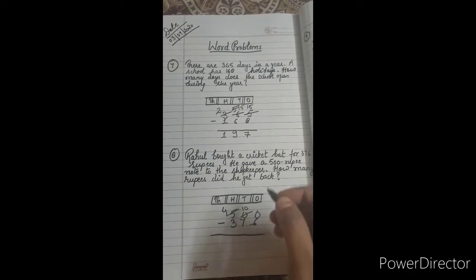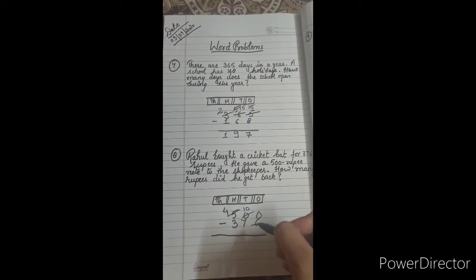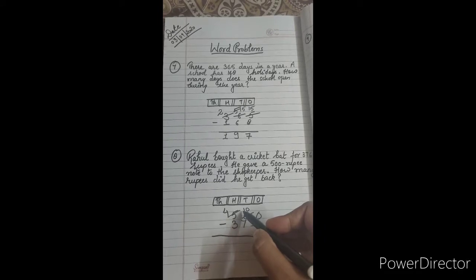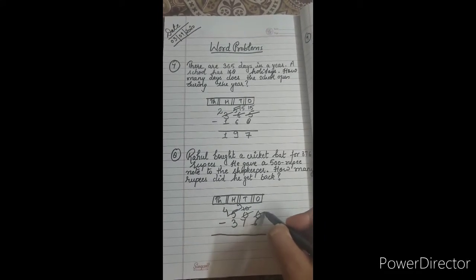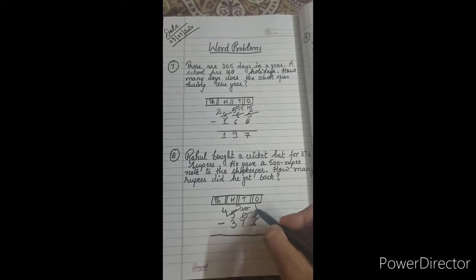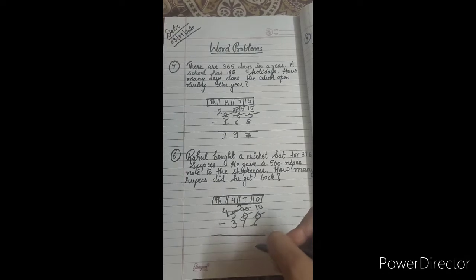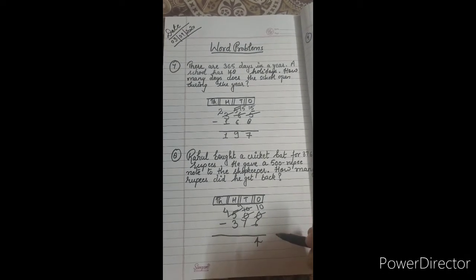Now we subtract ones. So from the tens column we borrow 1 ten, leaving behind 9 tens, and in the ones position 1 ten plus 0 ones becomes 10 ones, right? So 10 minus 6 is 4. So write 4 under the ones column.